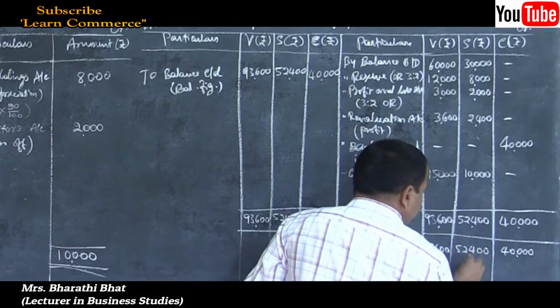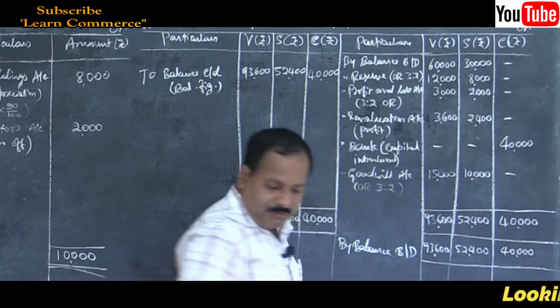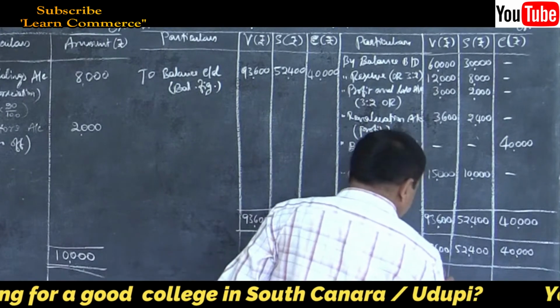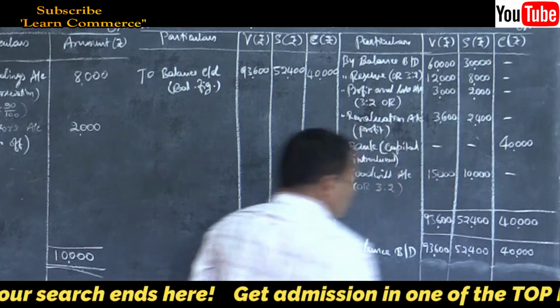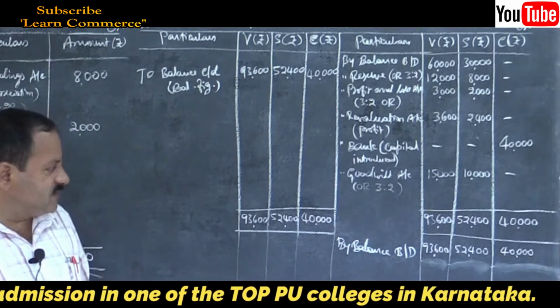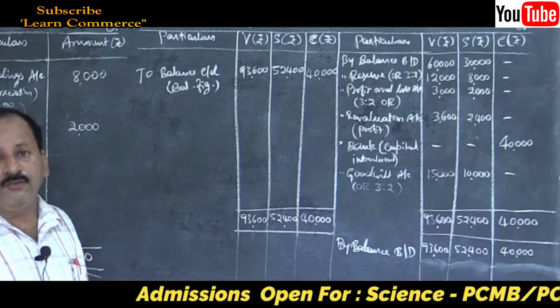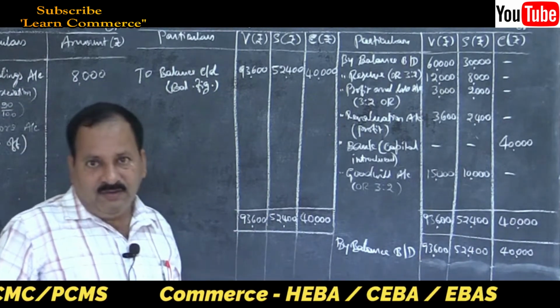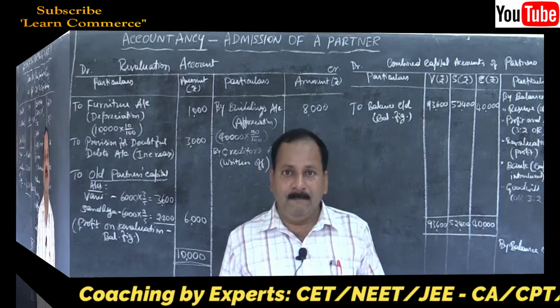Don't draw column here. I have drawn by mistake. So, don't draw a line here. Keep it open. That's all. That is the closing balance of their capital, which should appear in the new balance sheet. Now, let us move on to the last part, that is preparation of balance sheet.